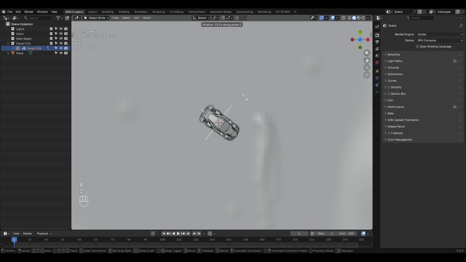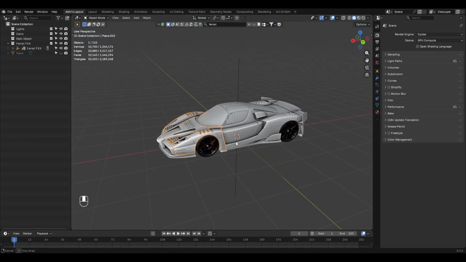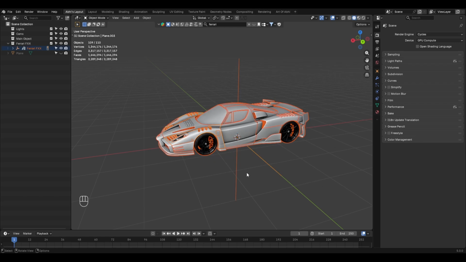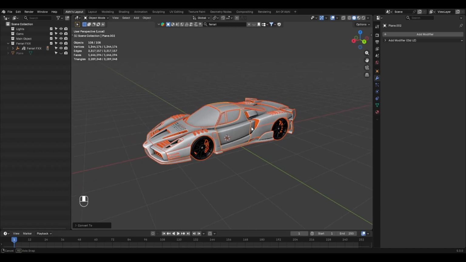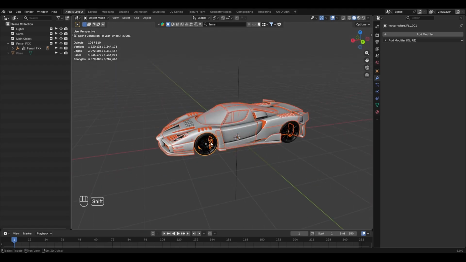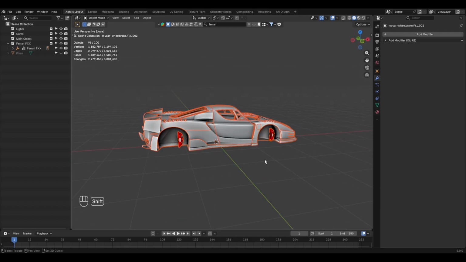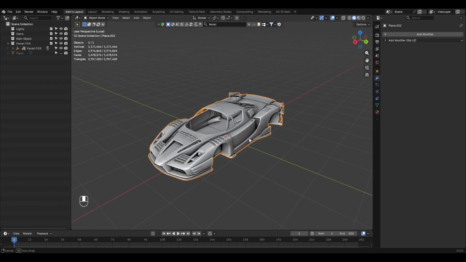Now select the vehicle and rotate it 90 degrees on Z-axis like this. Then select the ground plane and press H to hide it. Next, select all the parts of the vehicle except the empty, then right click and choose Convert to Mesh. By doing this, we are applying all the modifiers currently used on these objects. Now deselect the windows and tires. Then press Ctrl J to join all the selected parts into a single object.